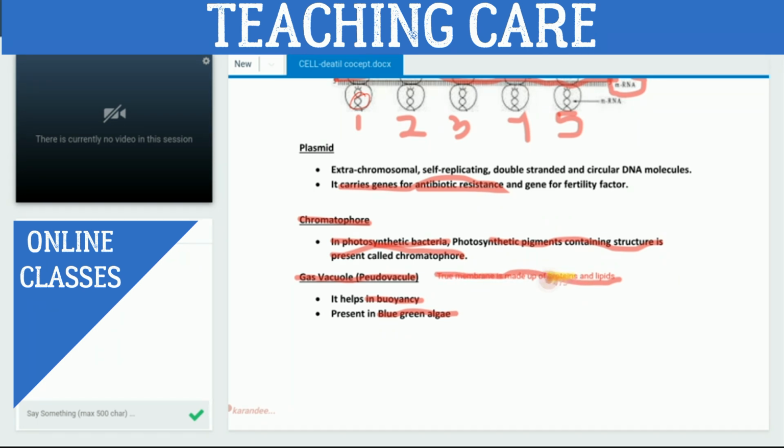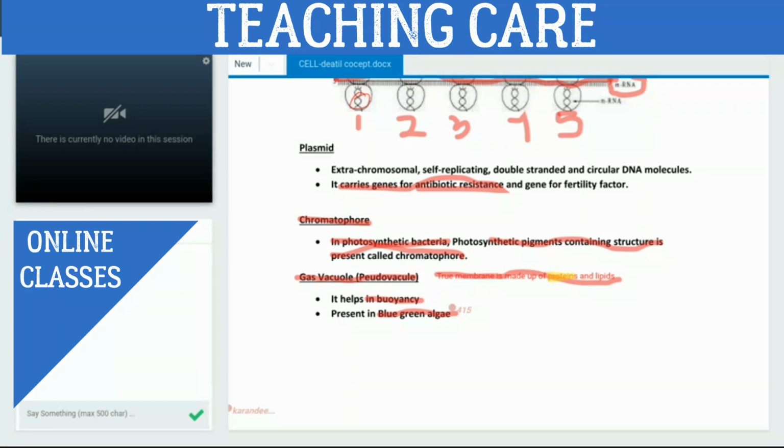Only protein. So whether this gas vacuole has a true membrane? No, sir, as it is only made up of protein. Okay. So what is the feature of a true membrane? It must have protein as well as lipids. Got it?